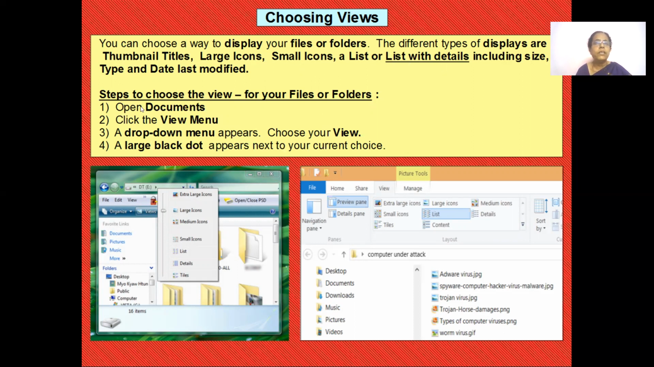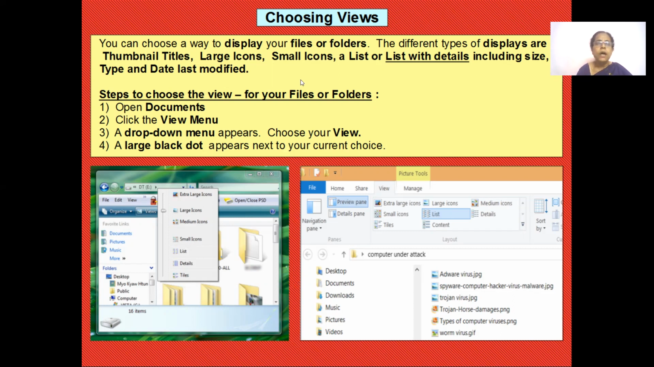To open this, as I told you, you can open your My Documents. If you want to view My Documents, click on the View menu, which is at the top, and from the drop down menu you'll find extra large, large, medium size, small size, list, and details. See here, I have selected list. List would look like this, and large icons would look like this picture of mine. Like this it would look. So these are the different views of your data.